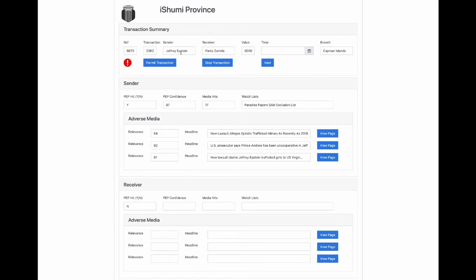The application suggests to the consultant that this transaction likely violates the regulations. Based on the suggestion and the consultant's research of the media hits, the transaction is stopped. This flow is simple and quick, allowing Ishumi Province to check far more transactions than was ever possible.